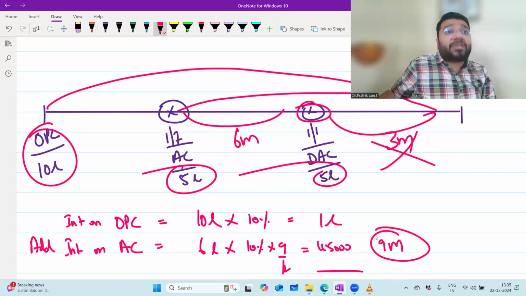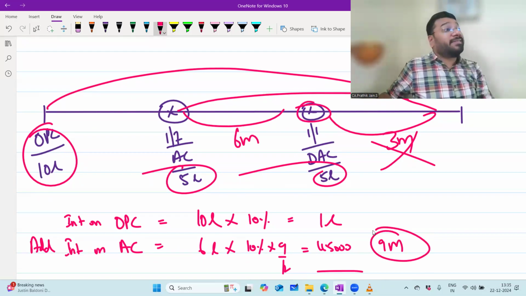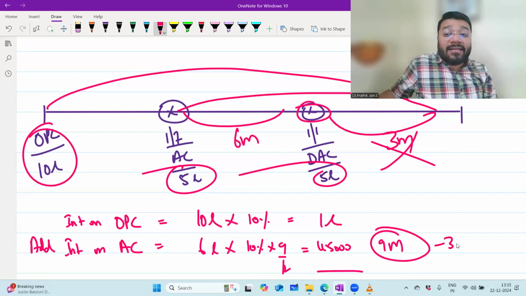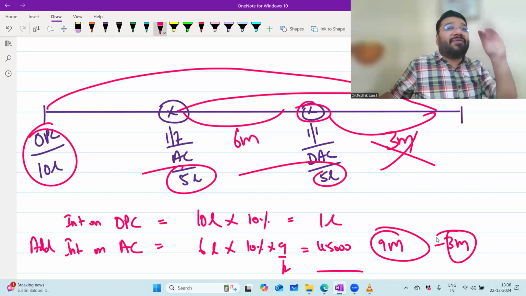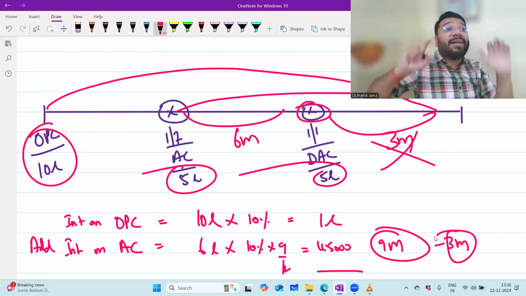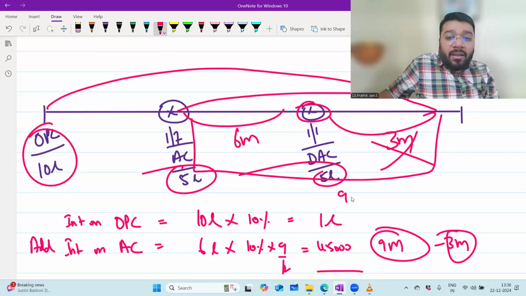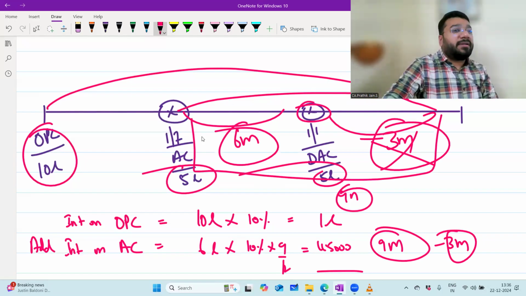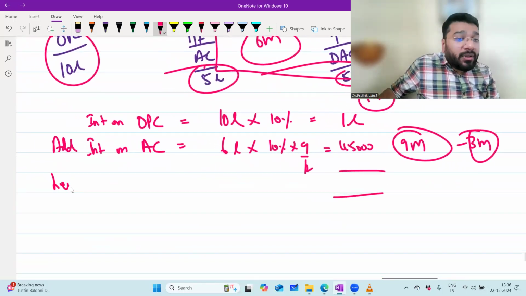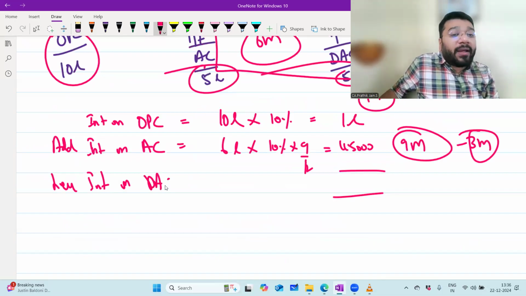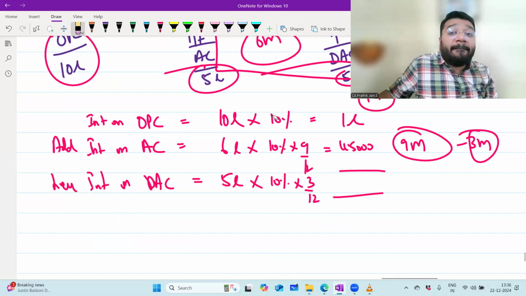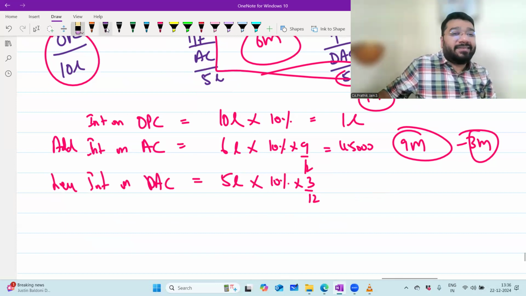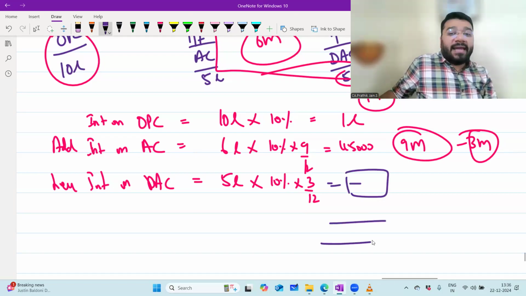But here you have calculated the interest on additional capital for 9 months. So now I have to minus 3 months ka interest on that 5 lakh rupees so that I get the 6 months ka interest. If I minus 3 months interest from 9 months interest, I'll get 6 months interest. Method 2, what are they supposed to do? Less interest on drawing against capital, which is how much? 5 lakh into 10% into 3 by 12. And whatever answer you get, you have to minus that. And then the final IOC will get it.